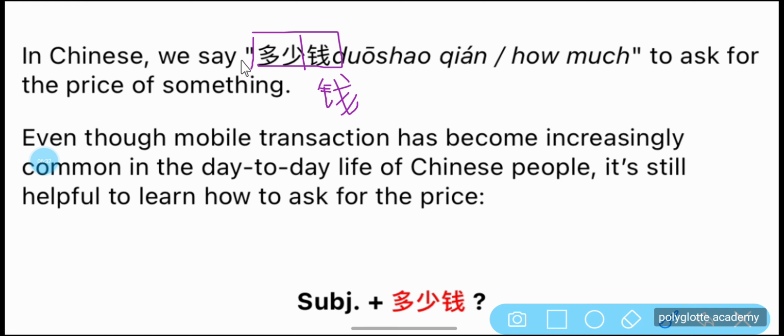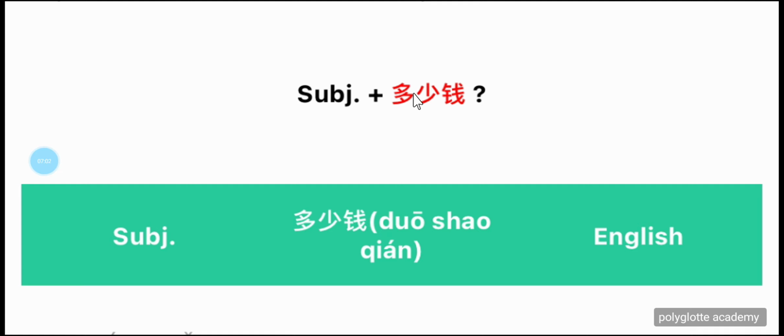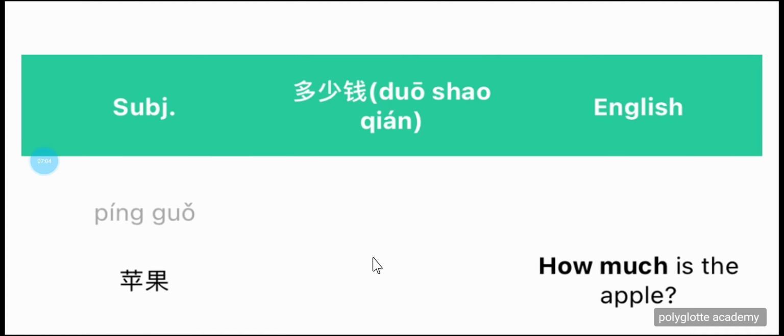多少钱? So in Chinese, we say 多少钱? How much, to ask for the price of something. So even though mobile transaction has become increasingly common in the day-to-day life of Chinese people, it's still helpful to learn how to ask for the price. So we still need to learn how to ask the price of an article. So subject plus 多少钱. So let's see how we can ask the price.